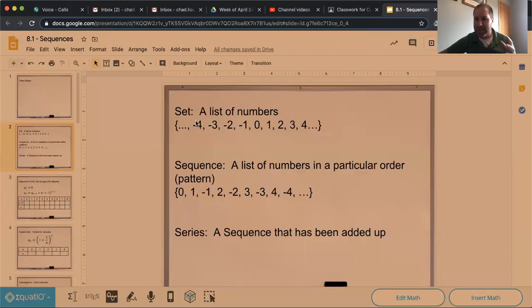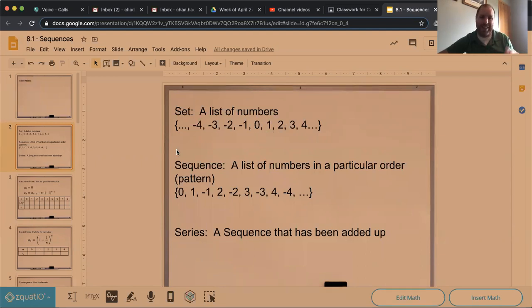A set, if we talk about a set of numbers, is just a list of numbers. It doesn't have to be in any particular order. And you just set those numbers down, right? You just write them down. There doesn't need to be any repetition in a set. That's perfectly fine, but that's all a set is. It's just a list of numbers. There's no necessary rule or anything to it.